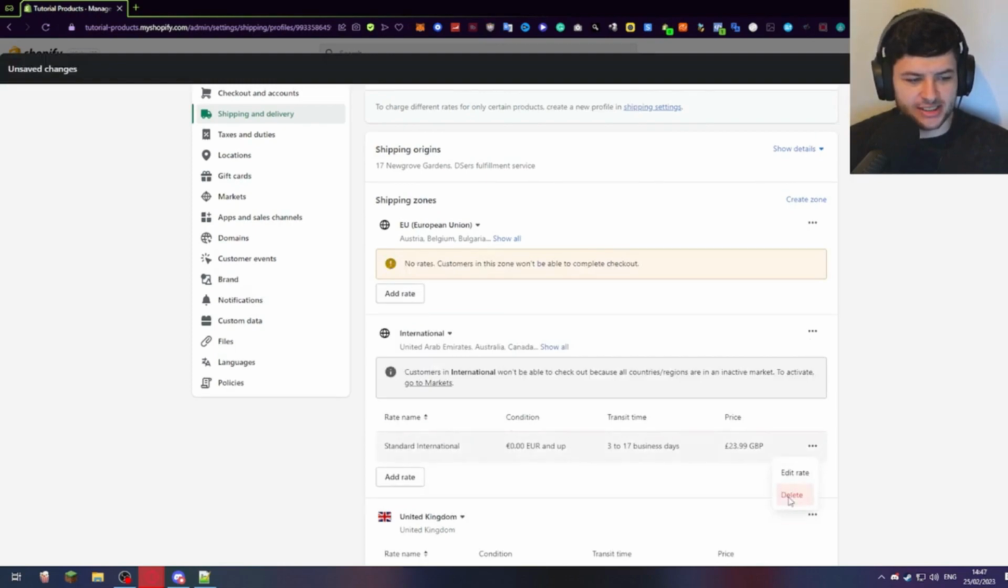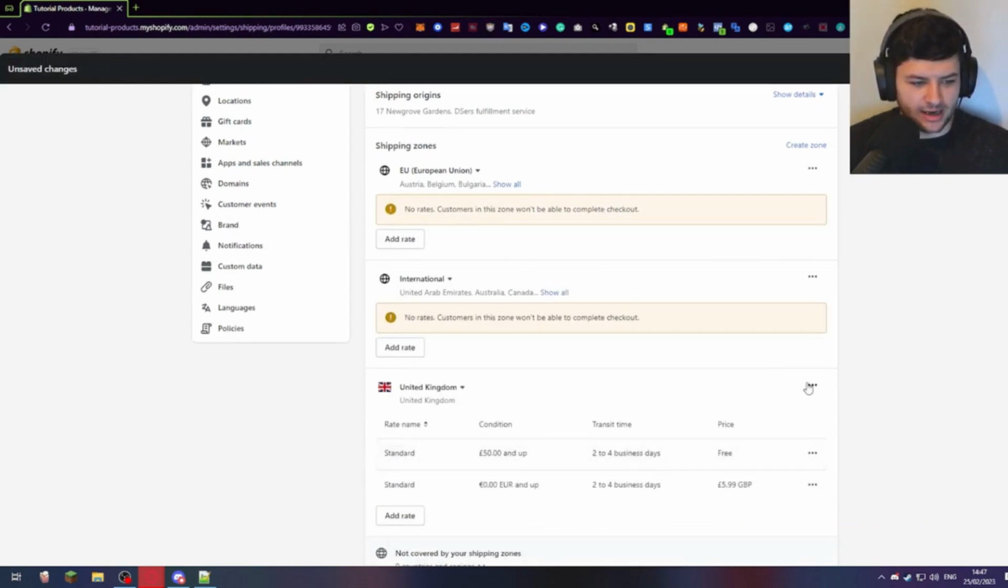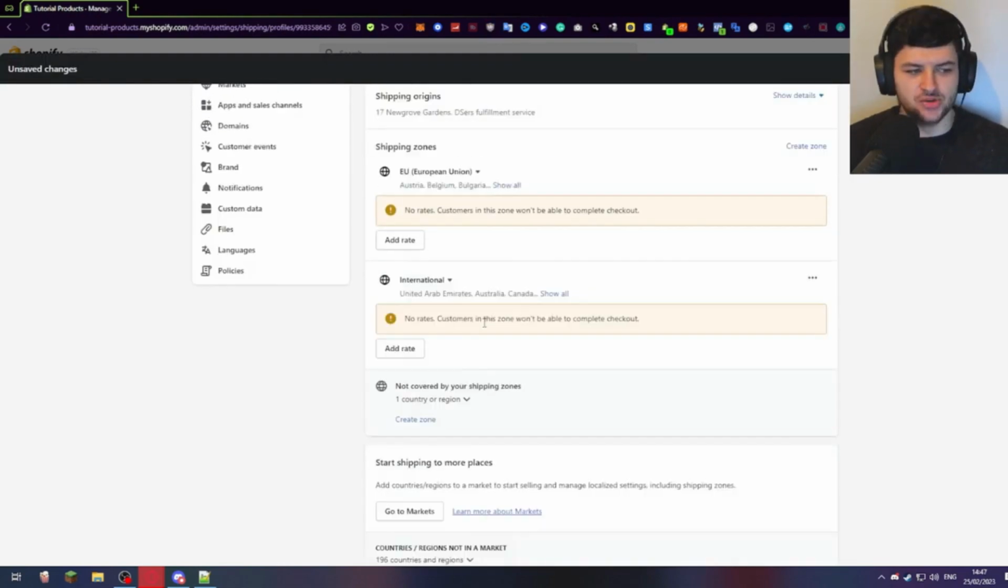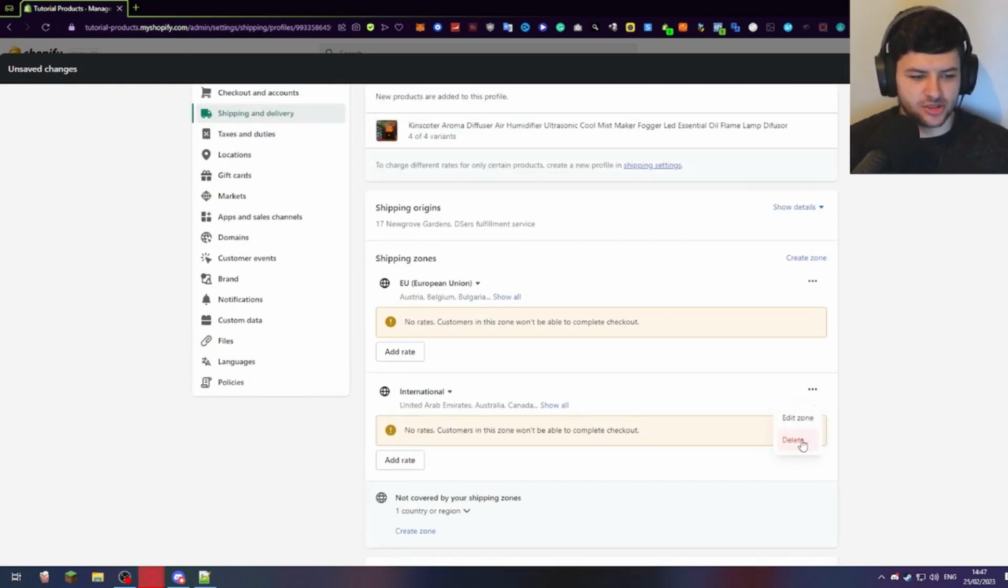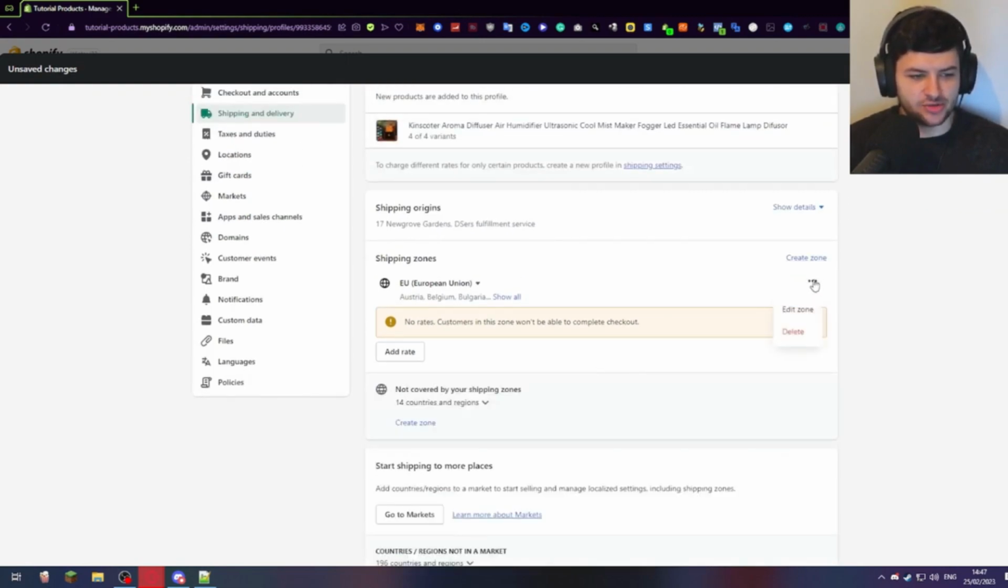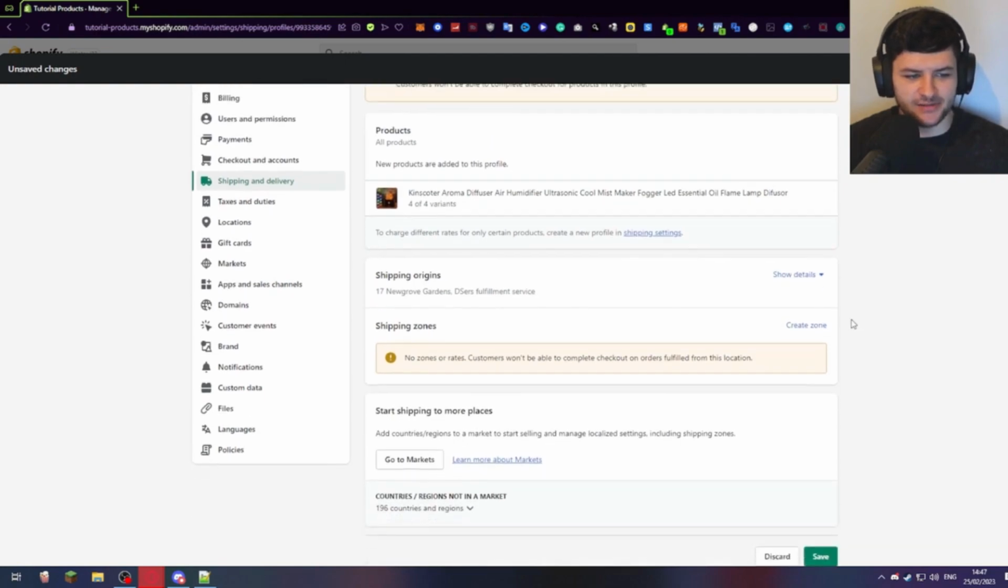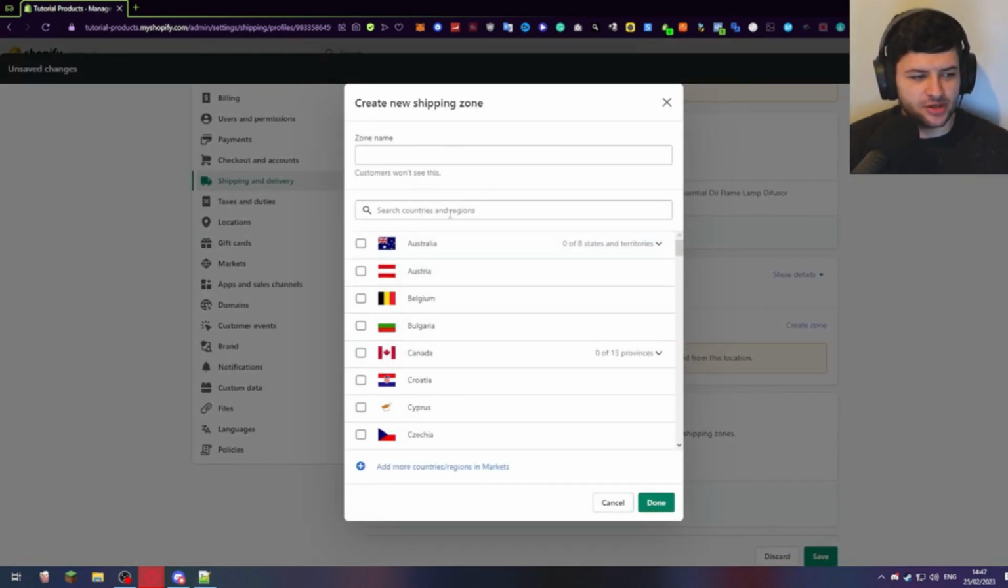Now I'm going to go ahead and just delete all of these normal rates that we have, because these are completely useless right now because we want to set up our own zone. So I'm actually going to go ahead and delete the zones that we already have. You might have some by default, you might not, but I'm just going to delete the ones we already have. Okay, and then press create zone like I said before, and now we can type in the zone names because I've deleted the defaults which I had.